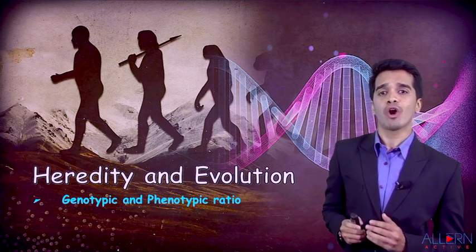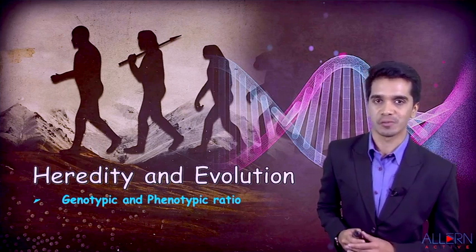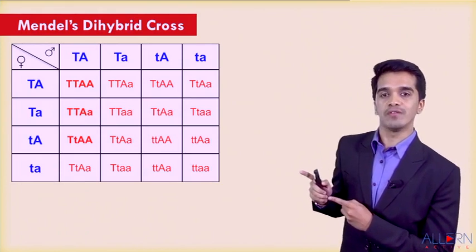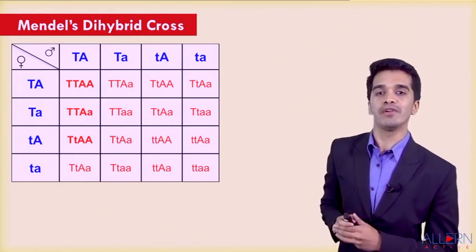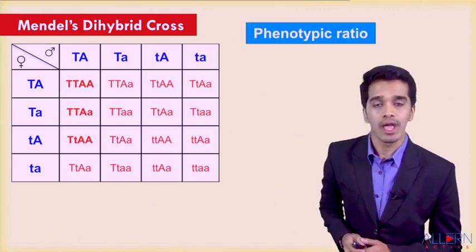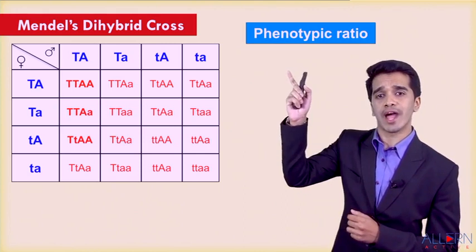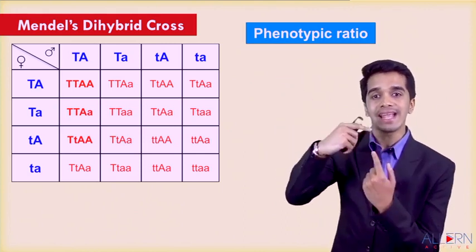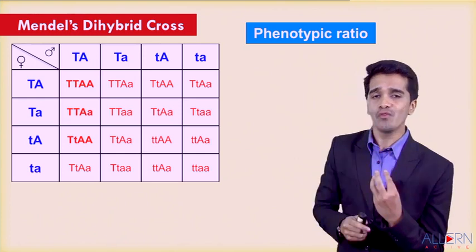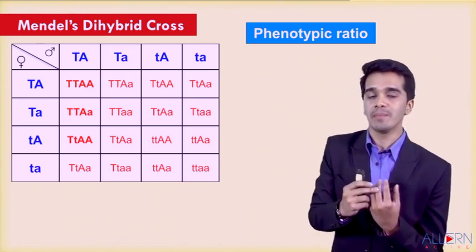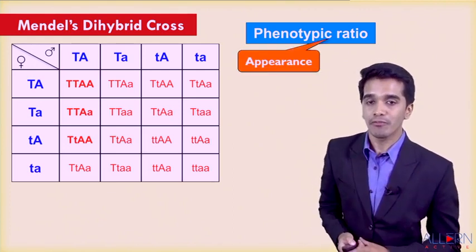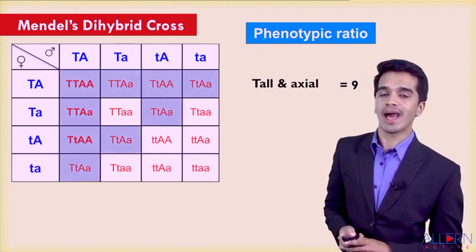So now Mendel thought of working out the ratios of these offspring of the F2 generation. This is the Punnett square, and this will be the F2 generation, the second filial generation of Mendel's dihybrid cross. Now what do you mean by the word phenotype? I hope you will remember, dear kids. Any external characteristic is called a phenotype. So how will the plant look externally? It can be either tall or axial, or either dwarf or terminal. Let us study. The first combination will be tall and axial.